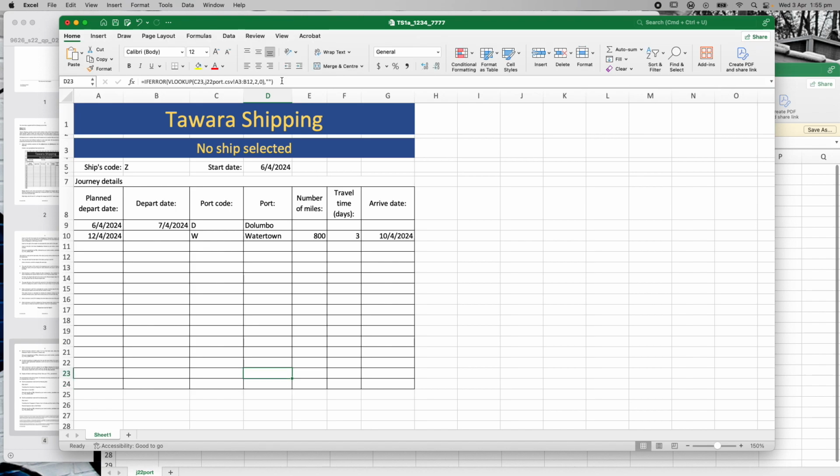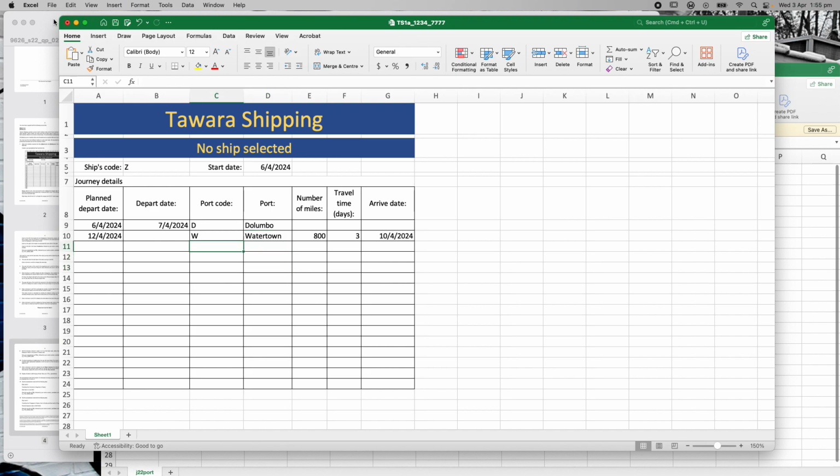So A3, A3, A3, A3. That one's wrong. A3 to B12. Okay, and this will give you a clue to a few of the others, right? Because there are a few others that are obviously going to auto-increment, but we need to make sure that it doesn't do that, right? And I'm sure there's a way to make it so it doesn't auto-increment as you copy down. Okay, so now that should be all right.